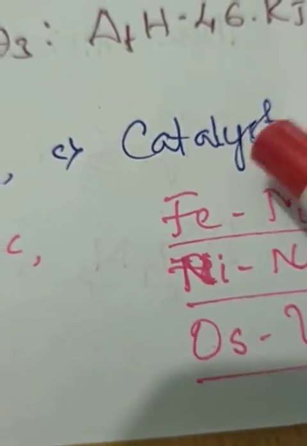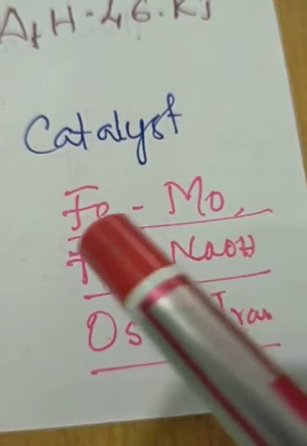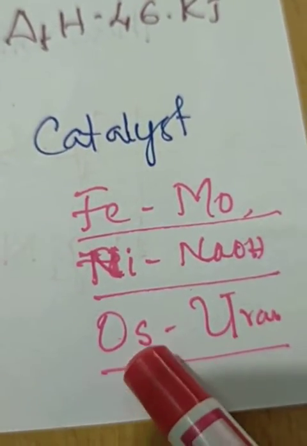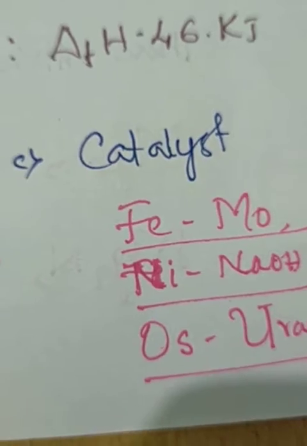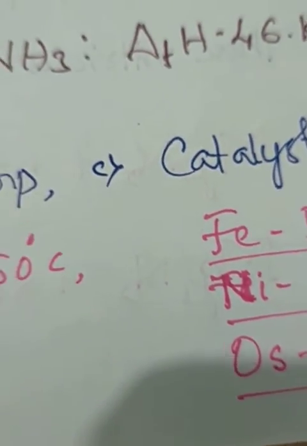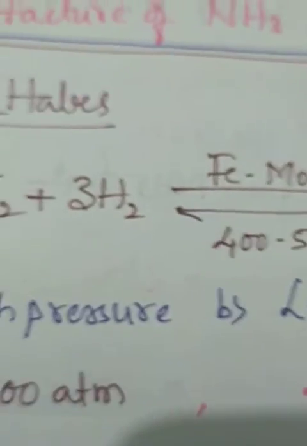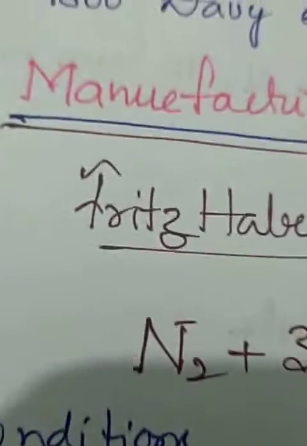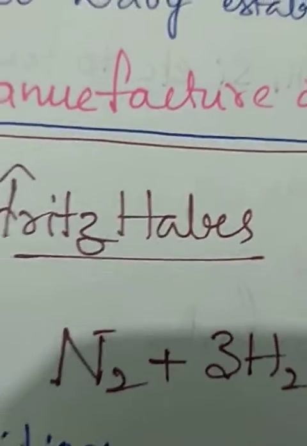The catalyst is either iron or molybdenum, or nickel, sodium hydroxide, osmium and uranium. These are the options, but usually we use iron and molybdenum. So this is about the conditions of Haber's process. I think you got that the name of the scientist is Fritz Haber.